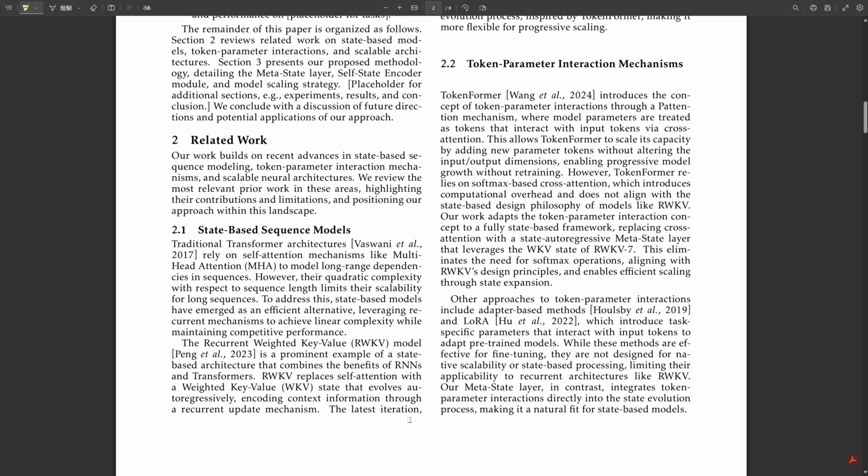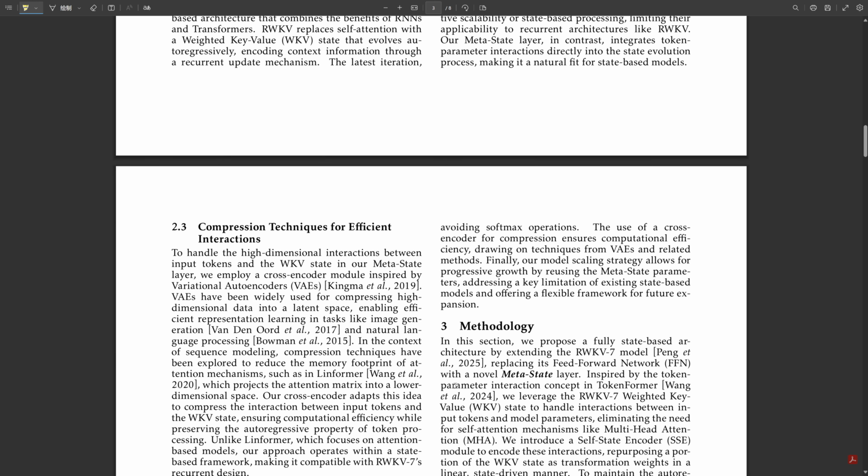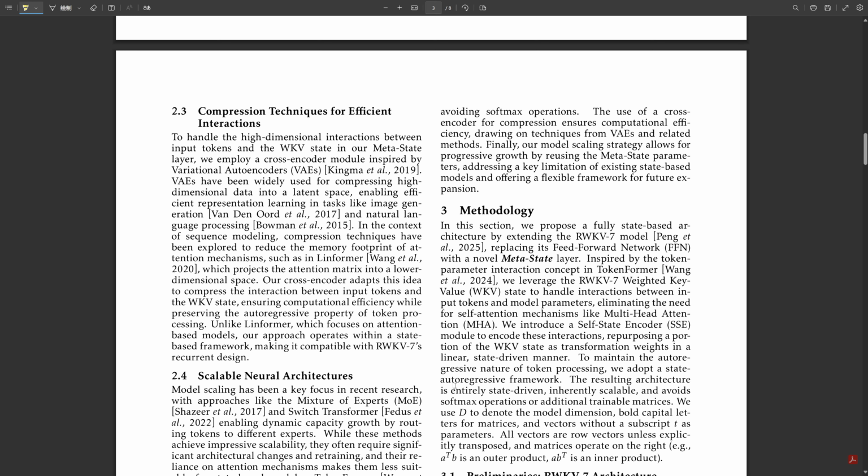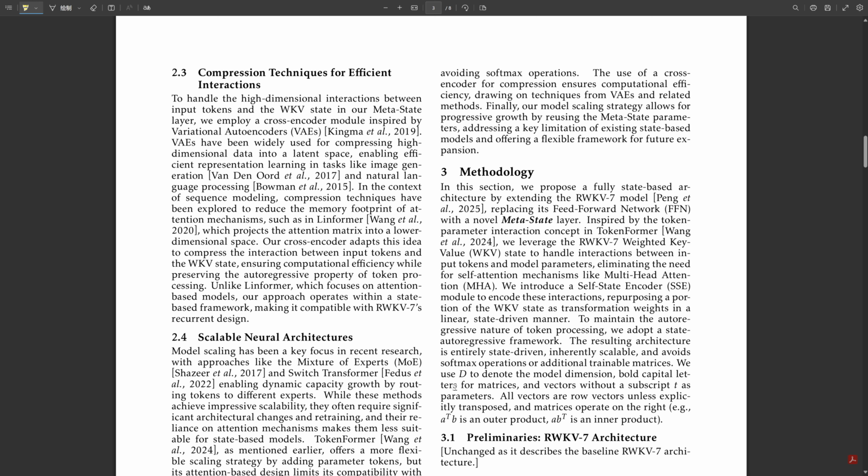Okay, so what are the problems Metastate is targeting with RWKV7 specifically? Well, there are two main things, really. First, this idea of token parameter interaction. It's a bit subtle. In RWKV7, the input tokens affect the state, obviously, but there isn't a strong built-in way for those tokens to directly change how the model's parameters work on the fly during processing. So less dynamic adaptation based on the specific input. Sort of, yeah. It potentially limits its flexibility.